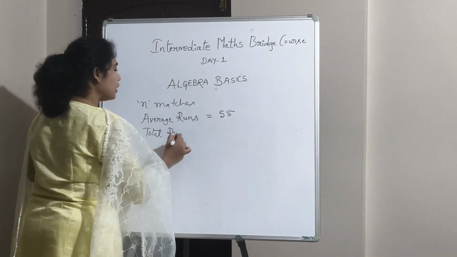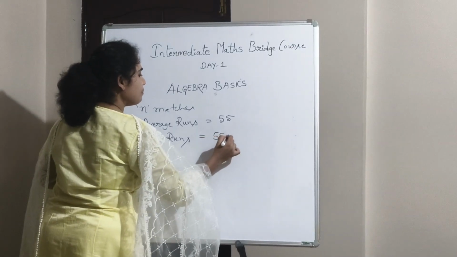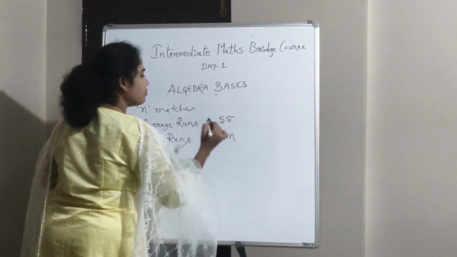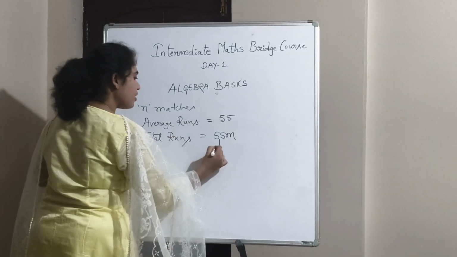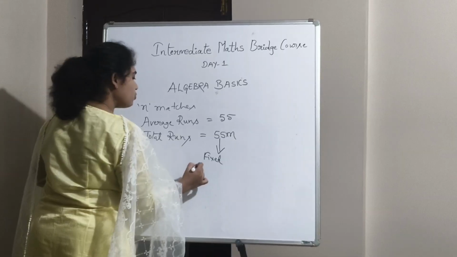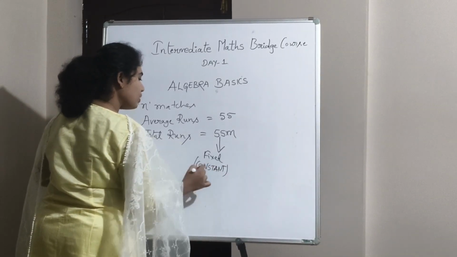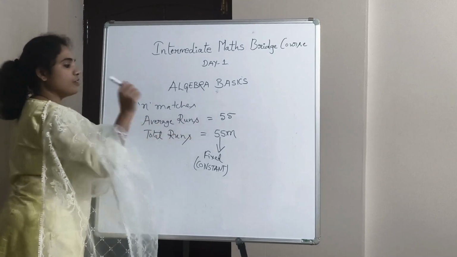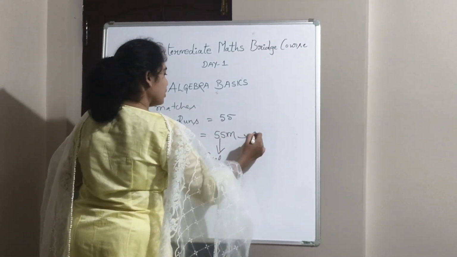Total runs in all the matches equal 55 multiplied by n. Here this 55 is fixed. This fixed value is known as a constant. That means it will never change. This n is a variable